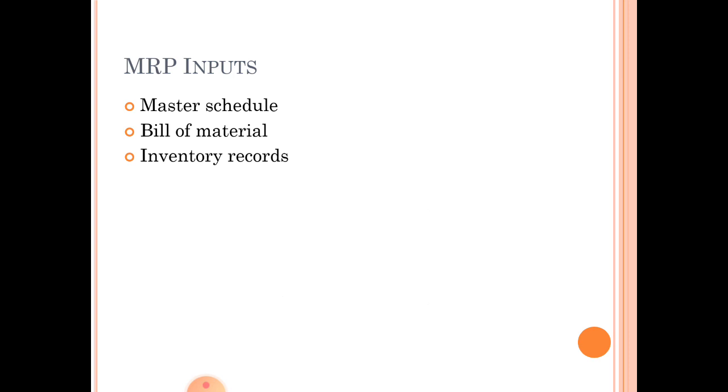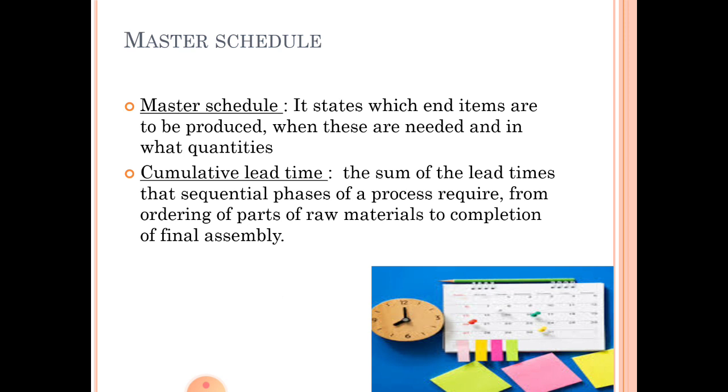First one, master schedule. The master schedule states which end items are to be produced, when these are needed, and in what quantities. This answers the questions: which item to be produced, when to be produced, what quantities. So these three questions are to be answered. It also looks at the cumulative lead time, the sum of the lead times of sequential phases of a process required from the ordering of parts or raw materials to the completion of final assembly. Again, it depends upon the process.